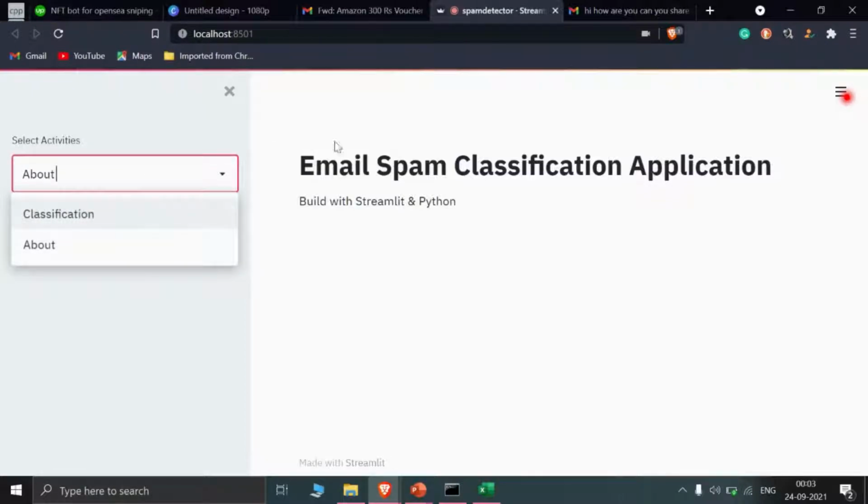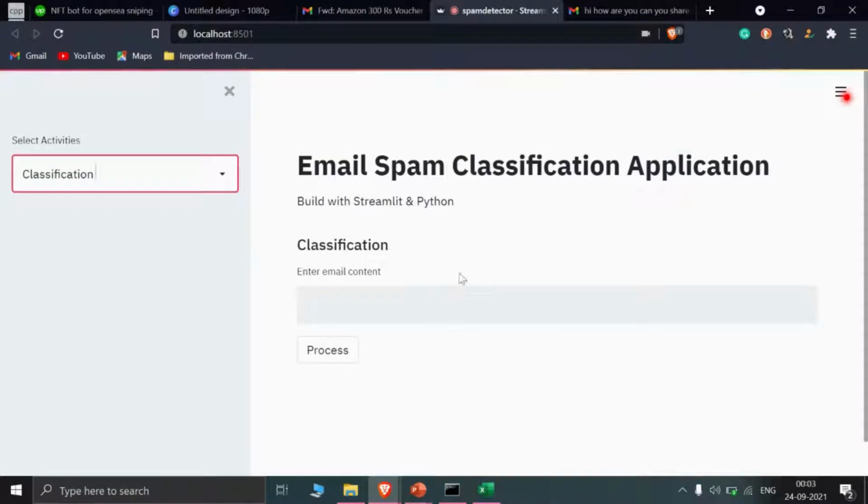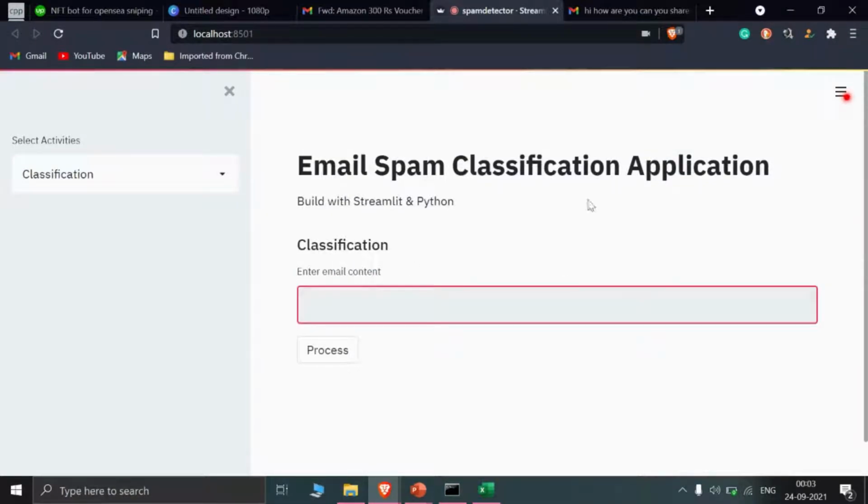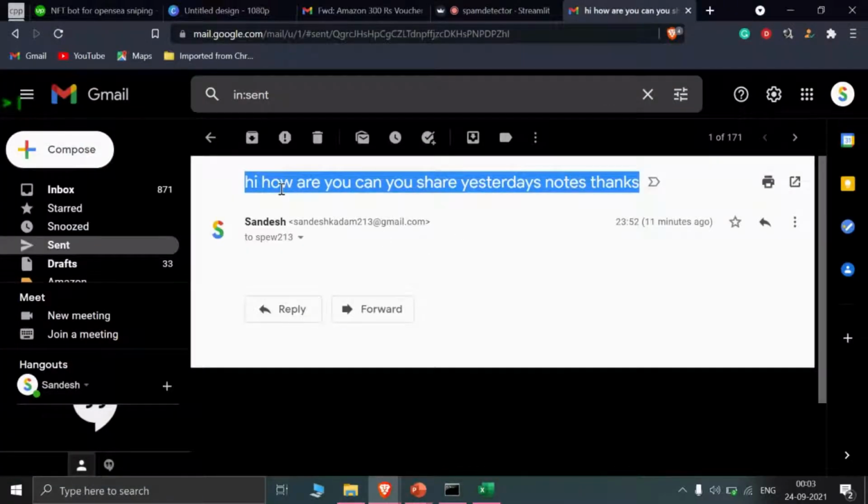Now we are in our project section. Let's head out to classification. As you can see, it asks us what the email contains. We can put anything here, but mostly we are going to use the subject of our emails. Now let's see. I've got this mail and I will copy its title.